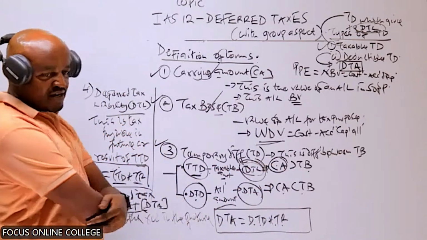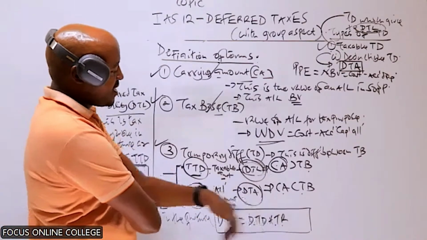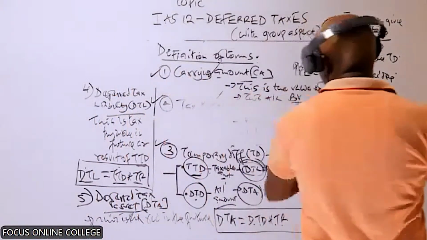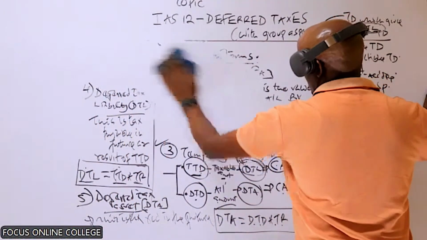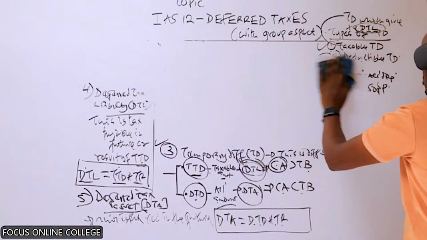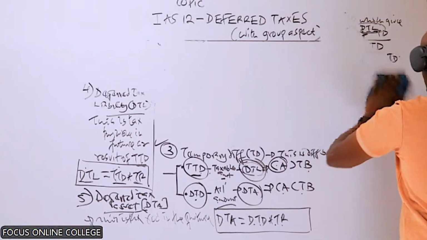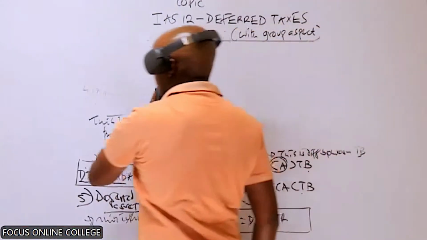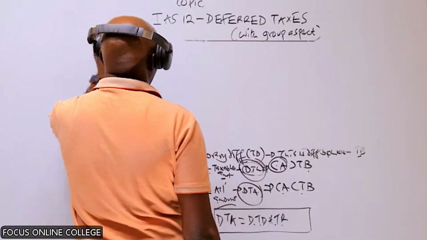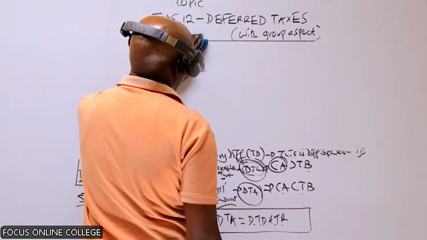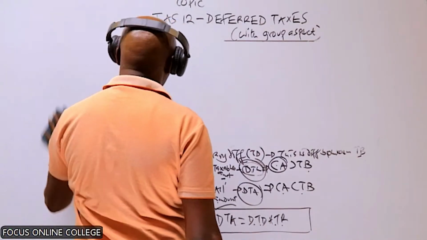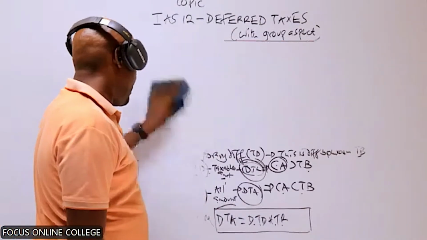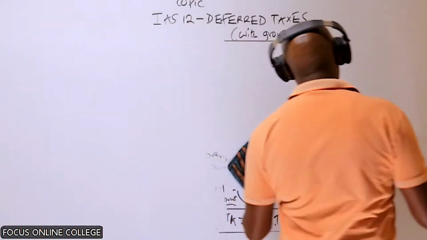A deductible temporary difference arises whereby the carrying amount of an asset or liability is less than the tax base. Those are some of the terms you need to recall. These are the terms you came across in financial reporting and analysis, but it's important to remind ourselves of those terms because they are needed for you to solve any question from this topic of deferred taxes.